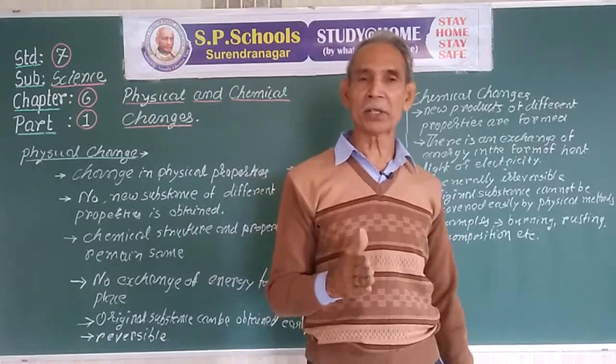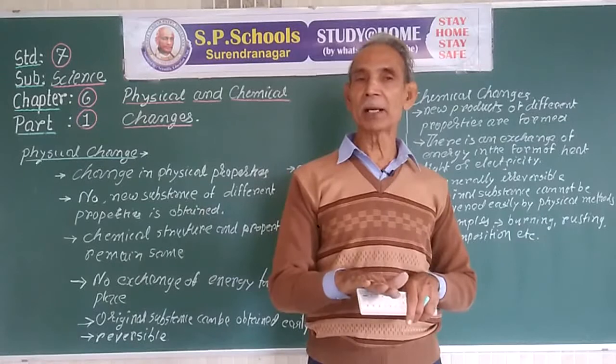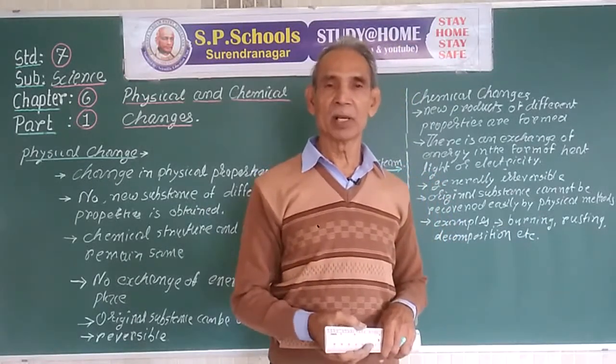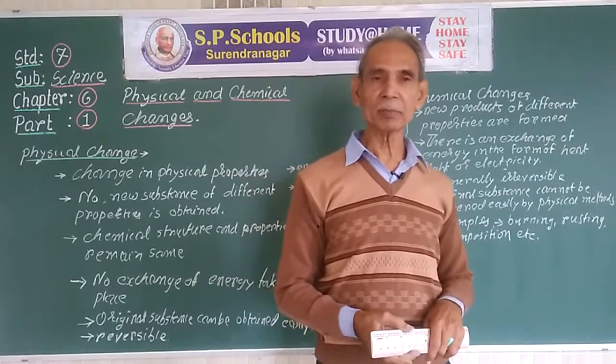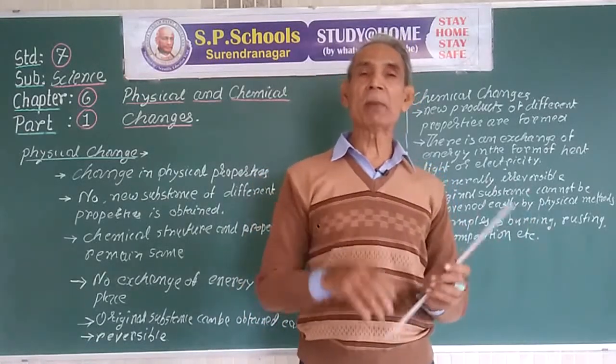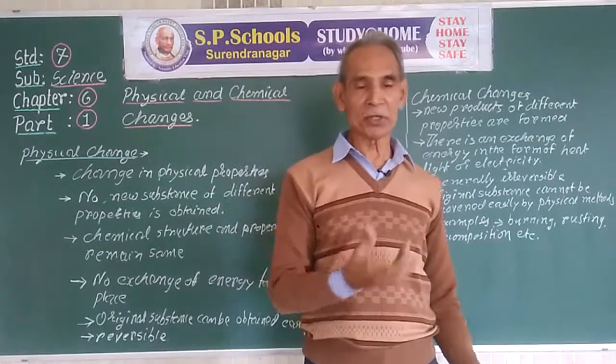If we file iron with the help of a file, we get dust, iron filings. Suppose we mix them together, we get a mixture.